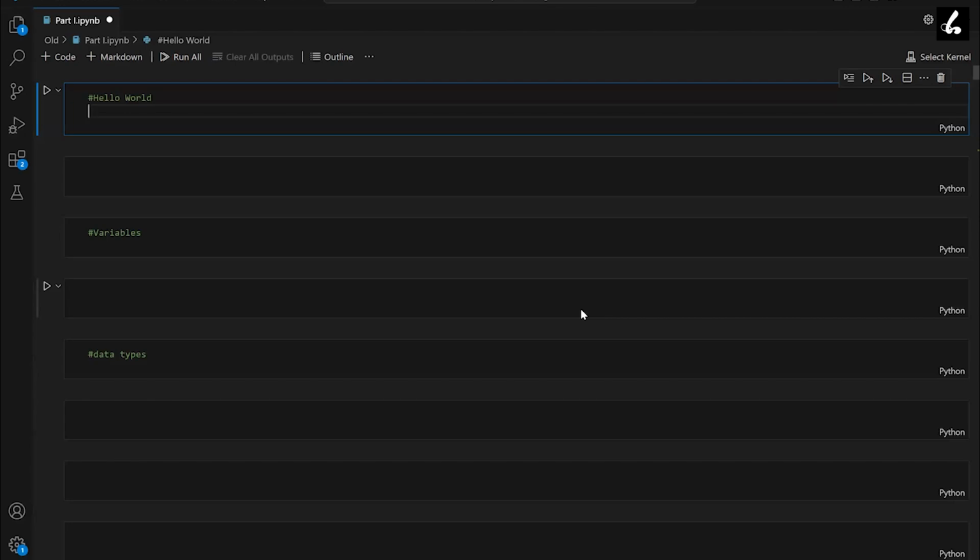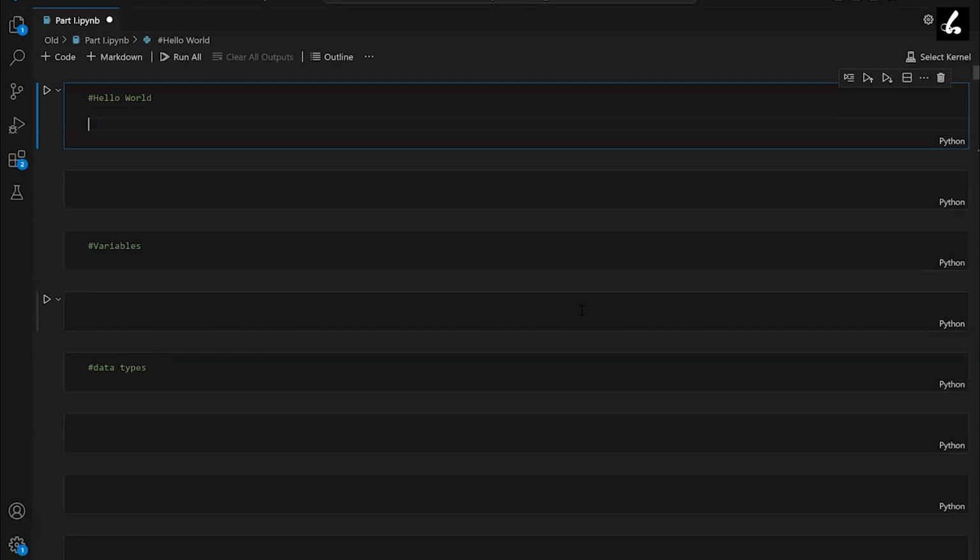Okay, thanks for confirming. Let's start with understanding the most basic part, the start of any language. When we start learning any language, we start with a hello world program. So let's build a basic program where we will print hello world. There are two ways: either we can directly print hello world, or we can create a variable and store the value, then print that variable. Let's start with printing hello world directly.